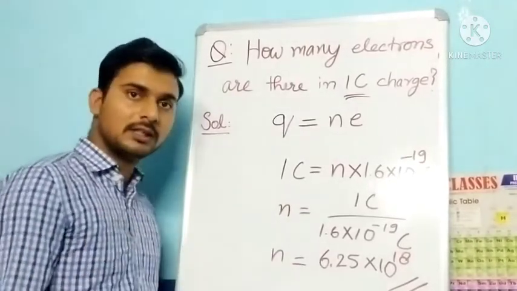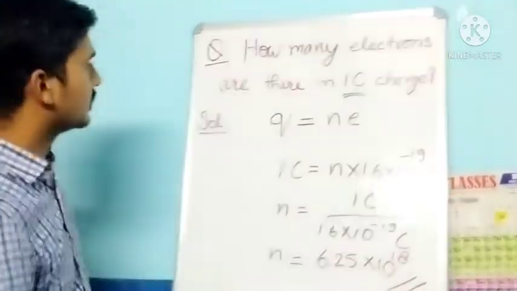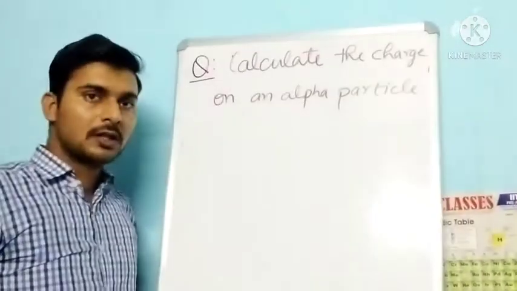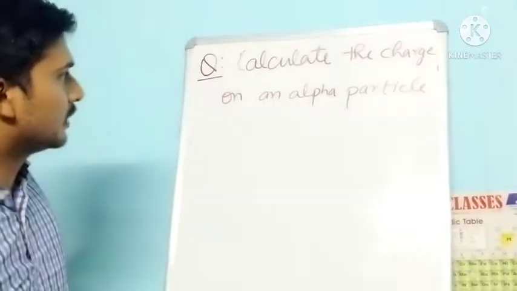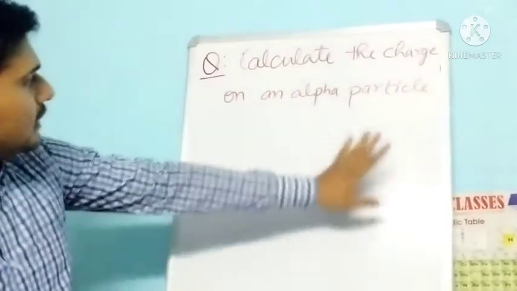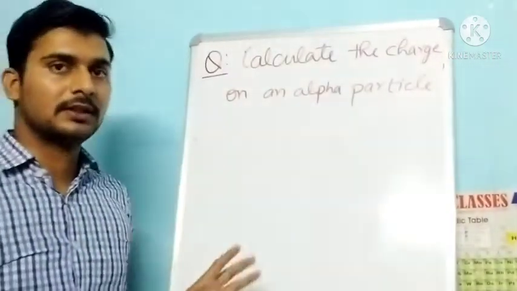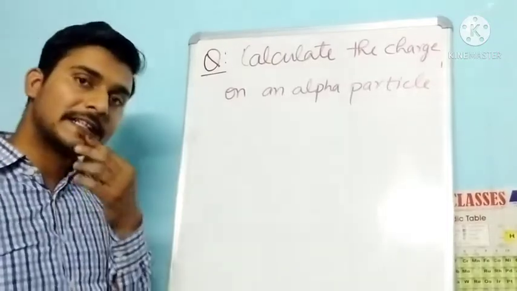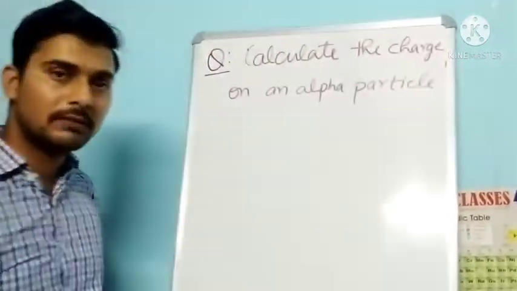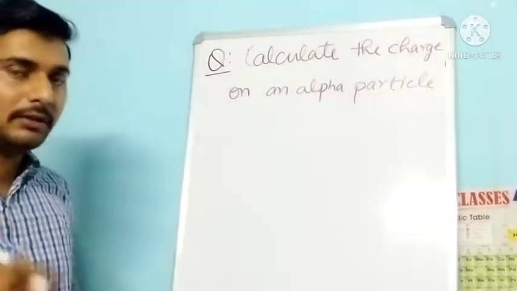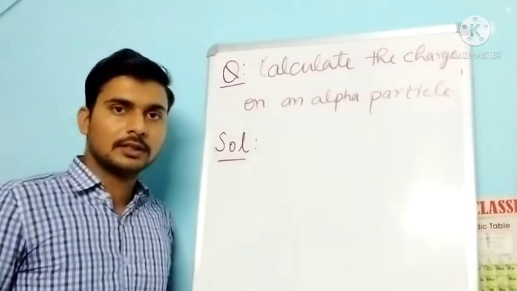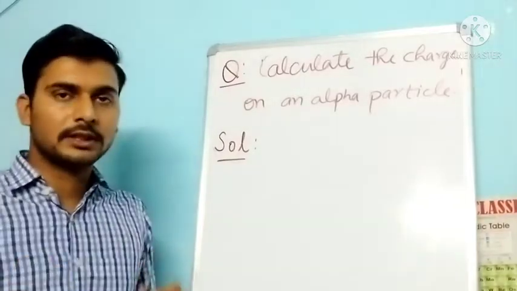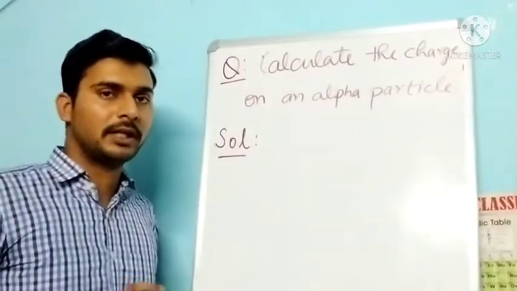So now we will solve one more question. What is the next question? Student, our next question based on our previous concept is: calculate the charge on an alpha particle. So what is the charge on an alpha particle? You already know about the alpha particle. If you are forgetting, I will repeat it for you. So what is an alpha particle? Alpha particle is the nucleus of a helium atom.